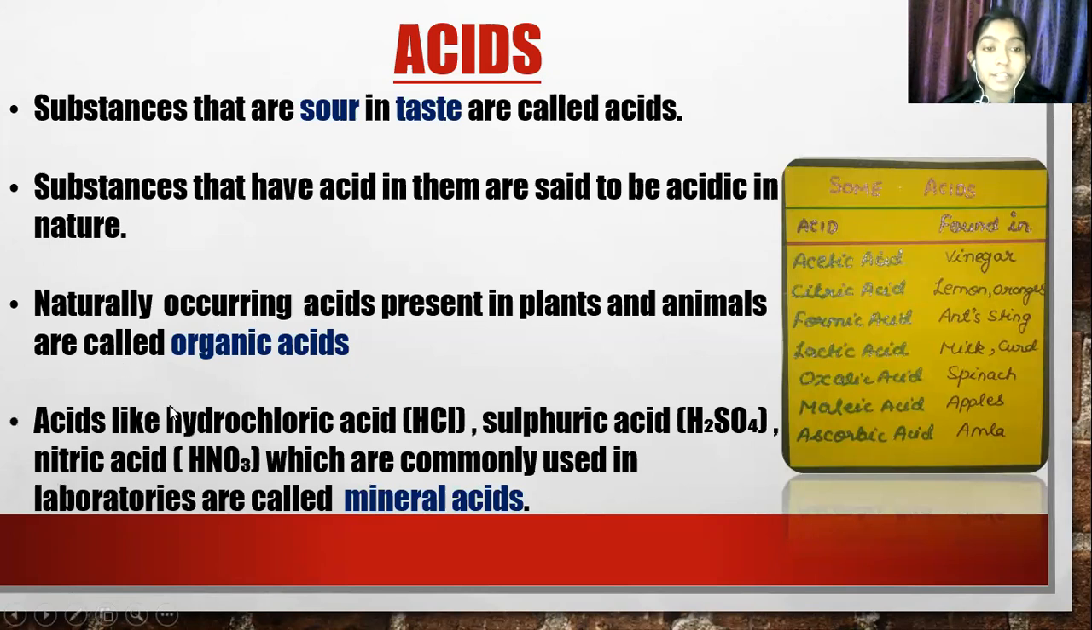Similarly, acids like hydrochloric acid, abbreviation HCl, sulfuric acid, H2SO4, and nitric acid, HNO3, are commonly used in laboratories. We use these acids in labs. So these are called mineral acids, and these acids are strong acids. Clear? Yes, ma'am.